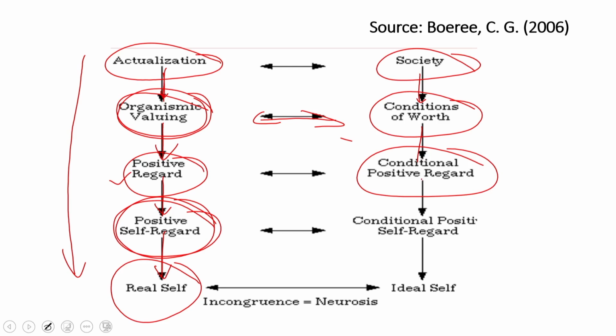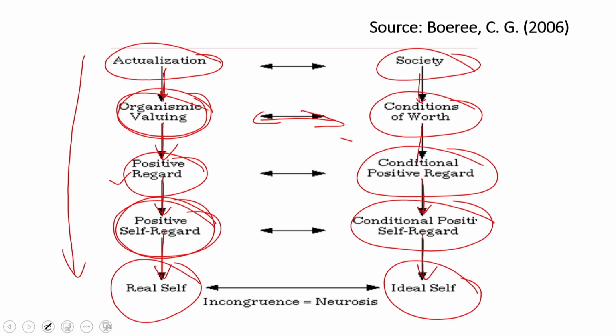Now, conditional positive regard automatically becomes conditional positive self regard. You also regard yourself only when you fulfill those criteria, you feel yourself worthy. So, you try to fulfill those projections from the outside world, and at the end if you follow those projections, you will end up with something called an ideal self. This is a self that is projected by others, this is not your real self. Somewhere you become somebody else because it was projected by other people. That is called the ideal self.